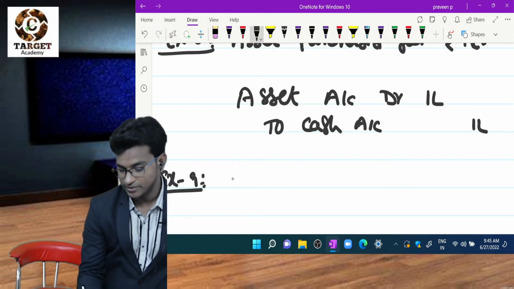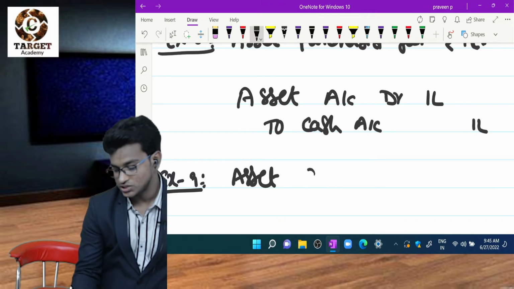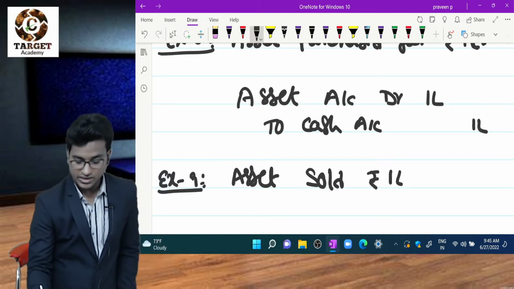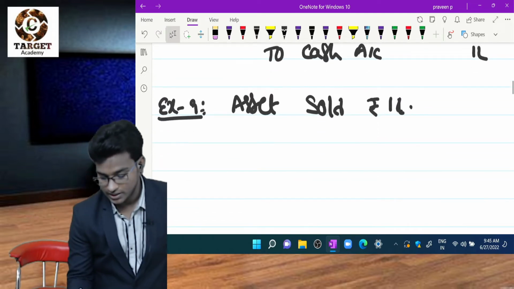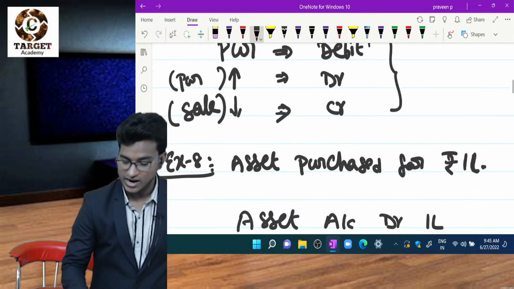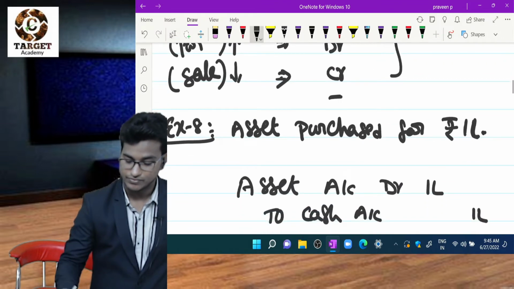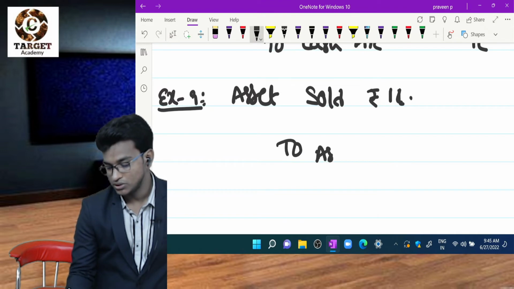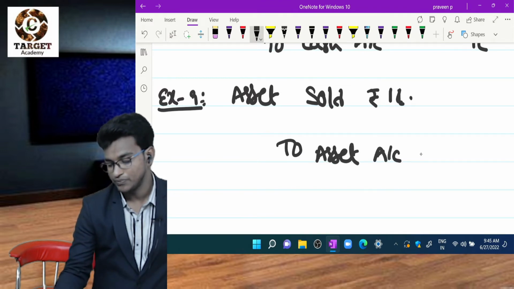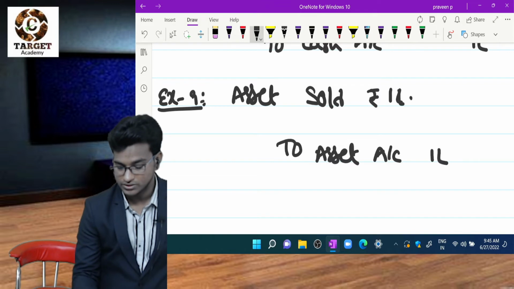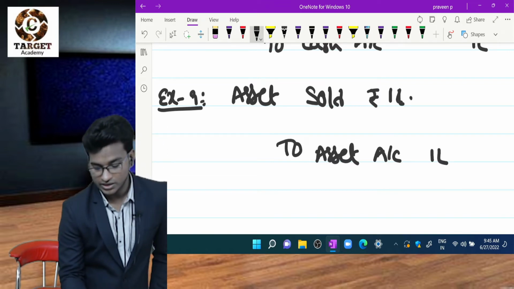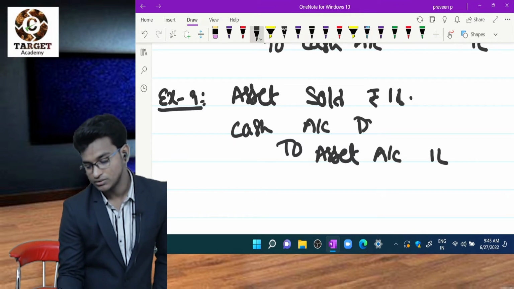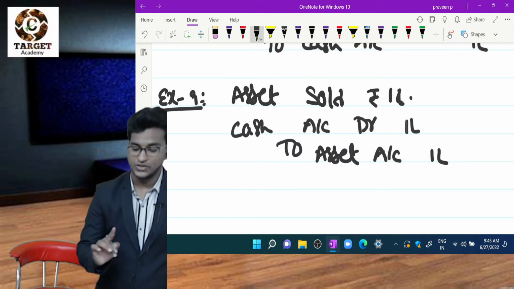Okay. For example number 9. Asset sold 1 lakh. Now what is the entry? Asset is decreasing, right? So I have to credit asset here. So what is the entry? We have to credit, so to asset account 1 lakh. What is debit account? Here cash is coming in, right? Cash account debit 1 lakh. This is the journal entry for sale of asset.